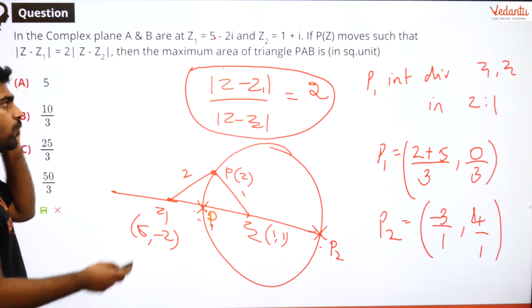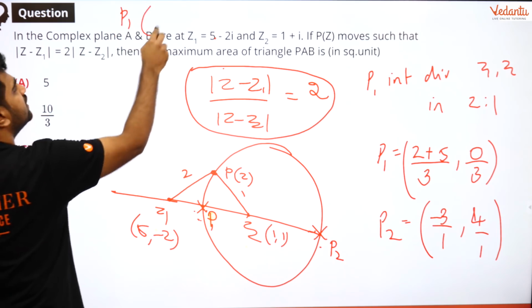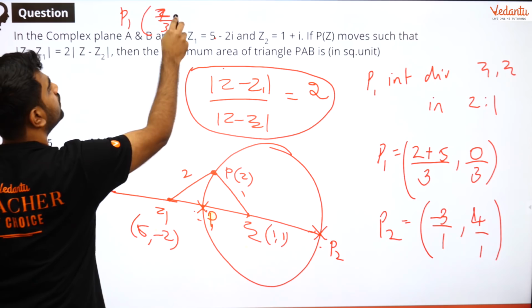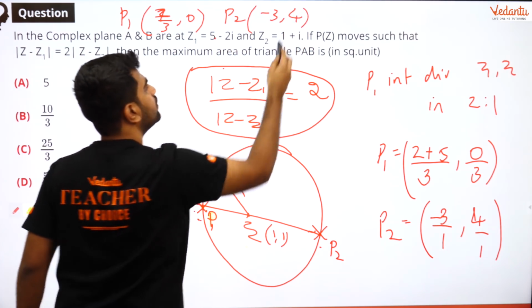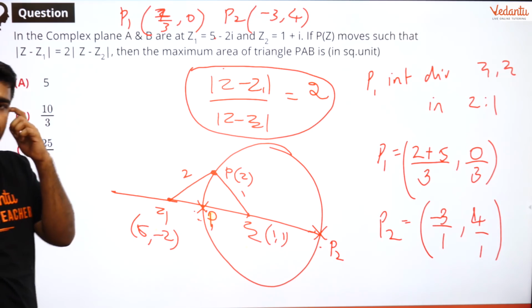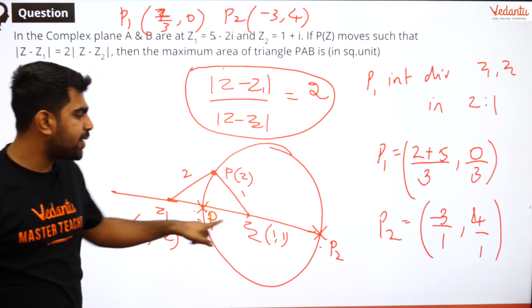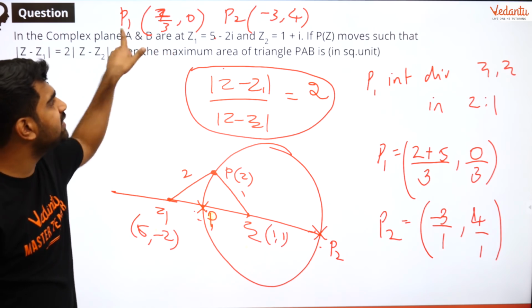Okay, so let us say what is the diameter? P1 is 7 by 3 comma 0 and P2 is minus 3 comma 4. So I got P1, P2. I want to find out what is the diameter. So diameter is what? Distance between them, right?